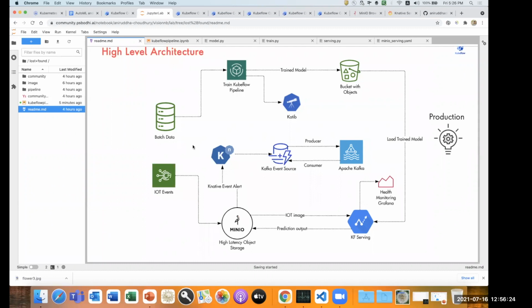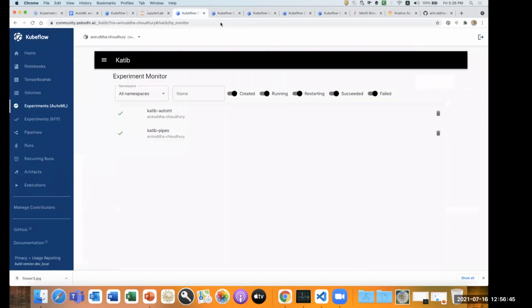Correct. Does Katib give you any out of the box API in which we can, at least in the inference layer, auto determine which is the best model to go with? I think Katib will give you the best model, right? But to the inference layer, we can connect it like this. See how it will work. Let's say in this pipeline.